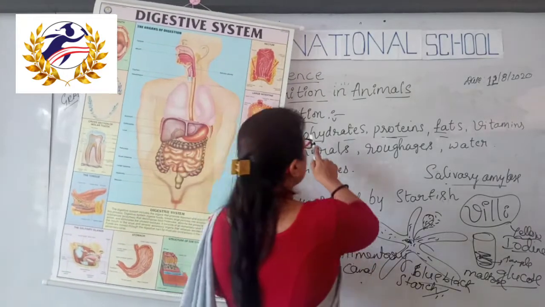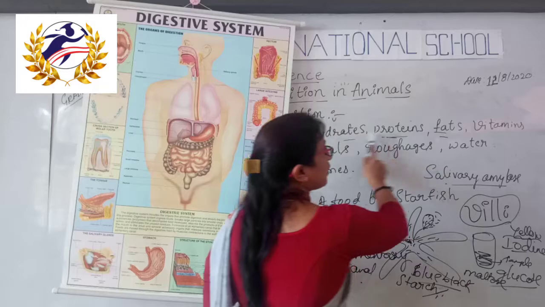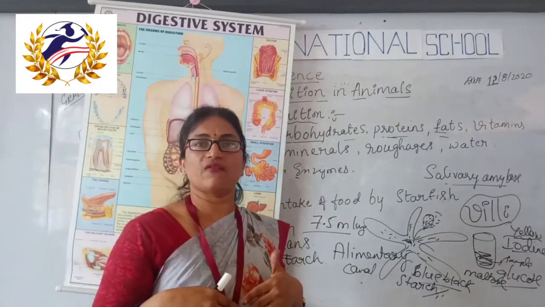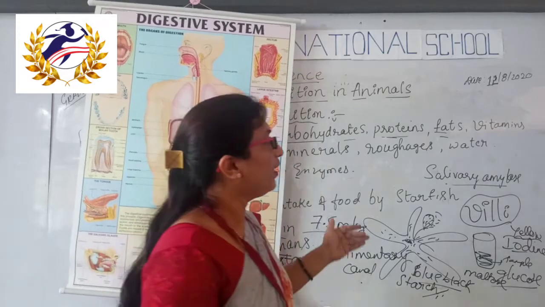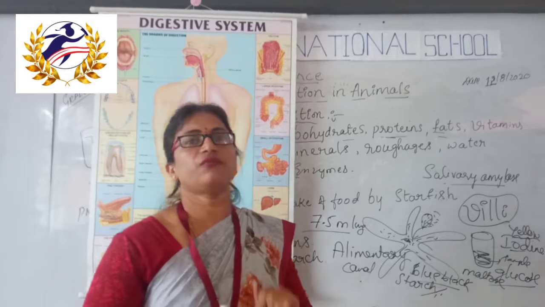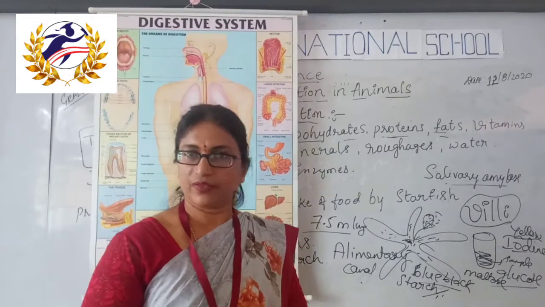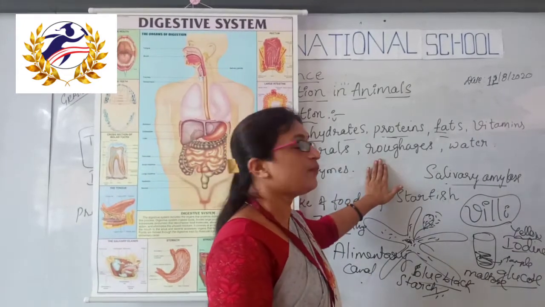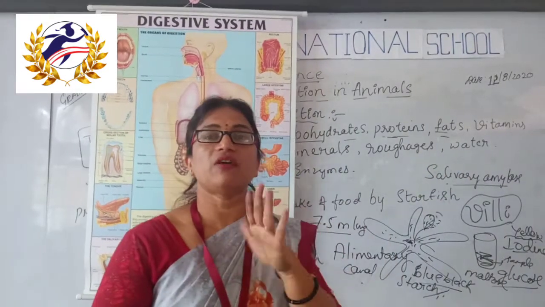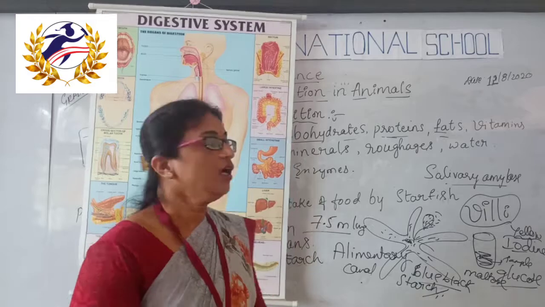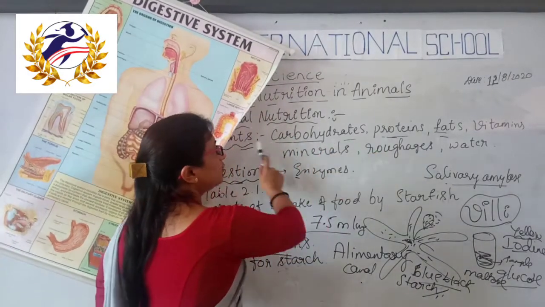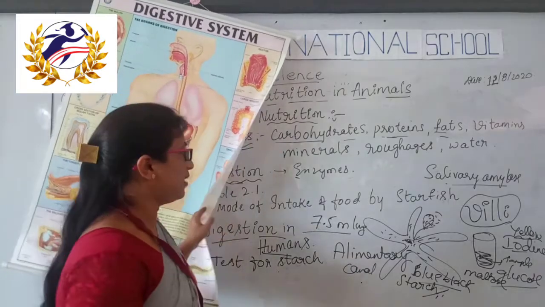Carbohydrates, proteins and fats are called macronutrients, that means they are required by our body in large amounts, whereas vitamins and minerals are called micronutrients, required by our body in very small amounts. Roughage helps in proper digestion, and water is very essential to maintain our body temperature. Like this, different components of food are taken in by animals.